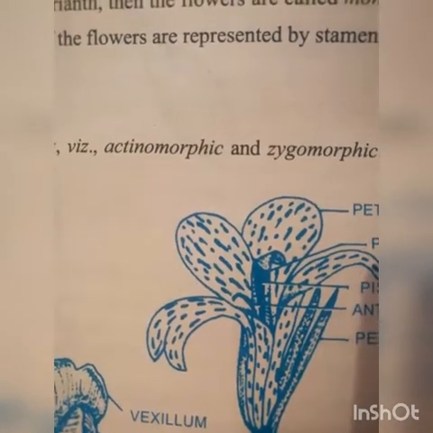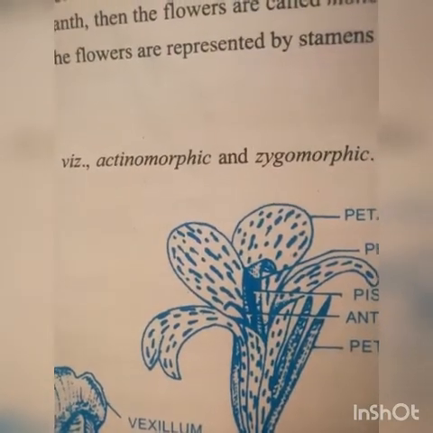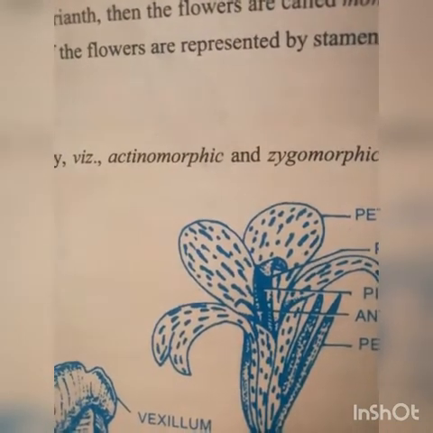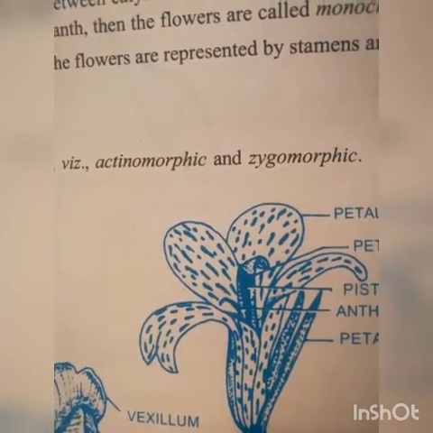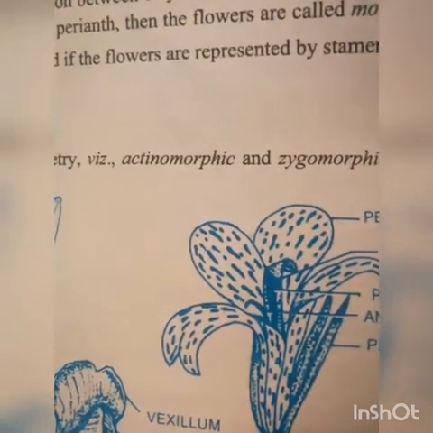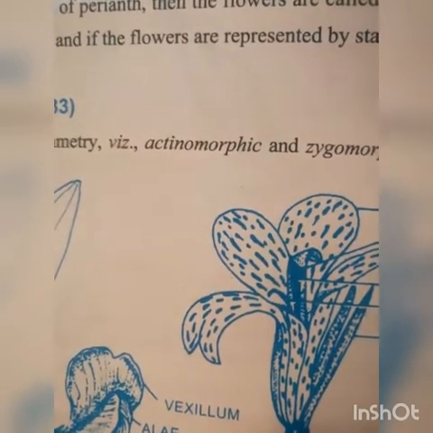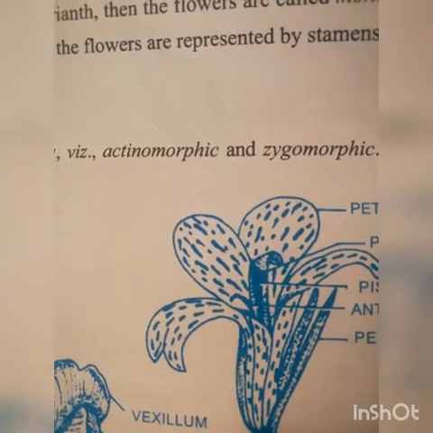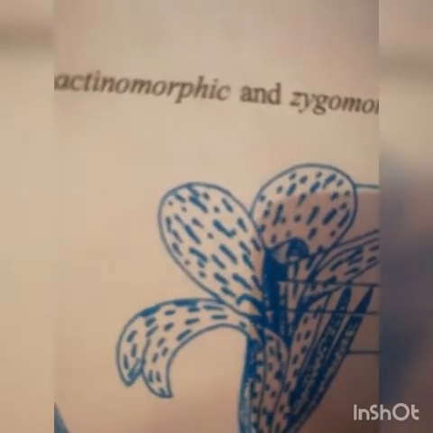Actinomorphic flowers are those flowers in which if we try to cut from the center, then the flower can be cut into two equal parts from any side going through the center. It means innumerable numbers of two parts can be obtained in case of actinomorphic, and in zygomorphic only one plane from where we can cut into two equal parts.